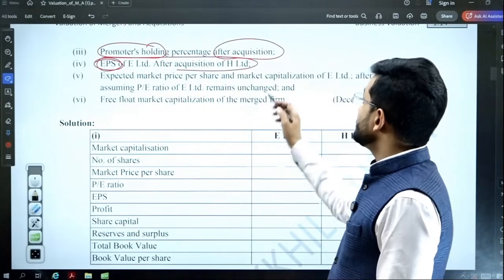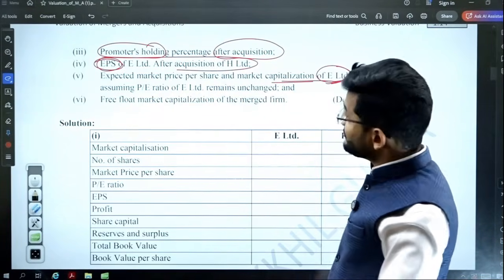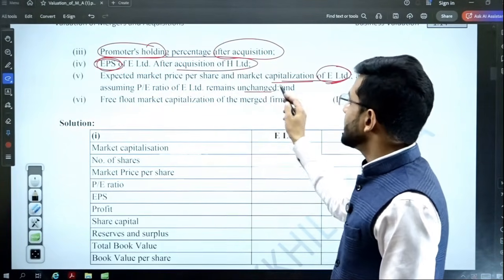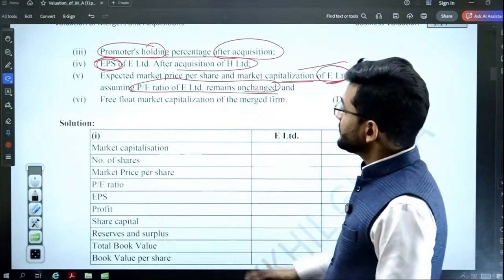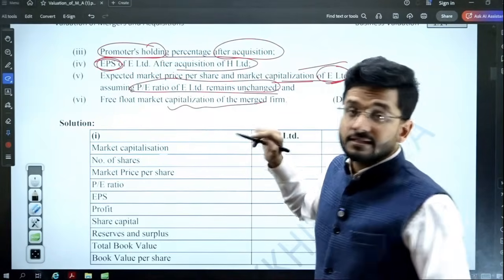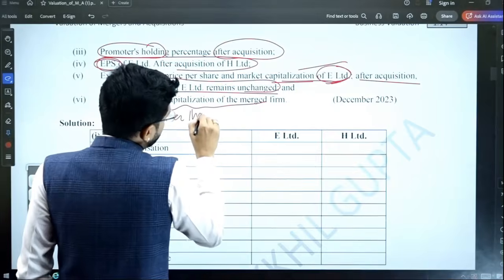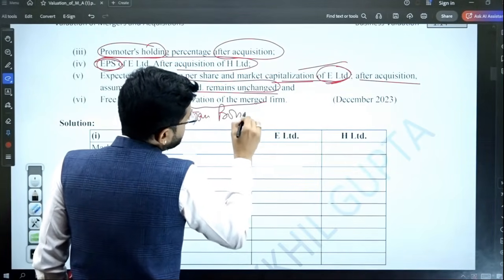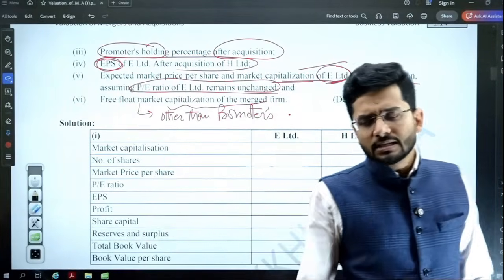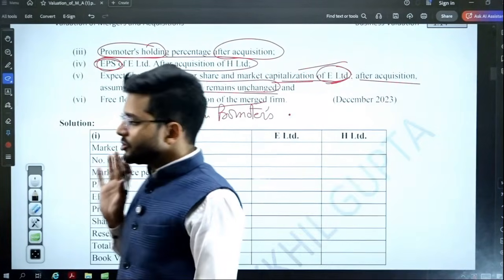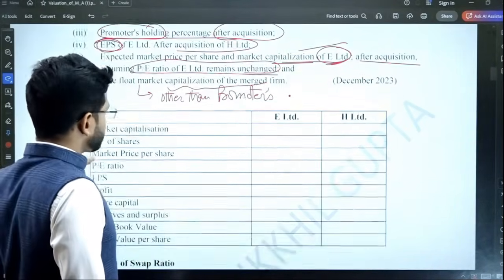Then the expected market price per share and market capitalization of E Limited, the bidder company: expected MPS and market capitalization after acquisition, assuming P/E ratio of E Limited remains unchanged. So the P/E ratio remains unchanged. You have to compute the expected market price per share and capitalization. Then the free float market capitalization. Free float means other than promoters. So the market capitalization held by the general public like you and me, other than promoters, what will be the free float market capitalization? That also you need to compute. So again, an 8 marks question, but a very simple question, guys. Very, very simple question.